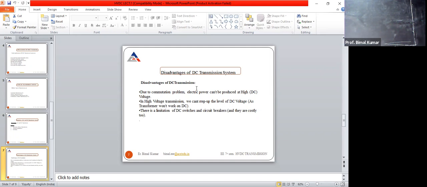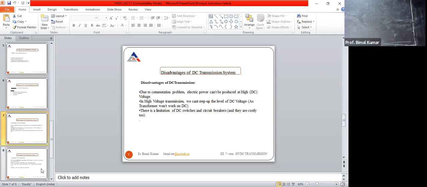But in case of DC, no natural zero is there. So in case of the DC, circuit breakers are available at very few choices. Although they are available, but again, there are certain limitations that we are not able to use that for protection in general because it is too much costly.